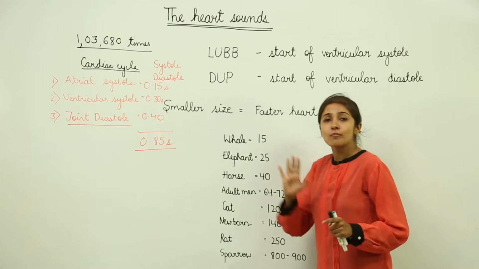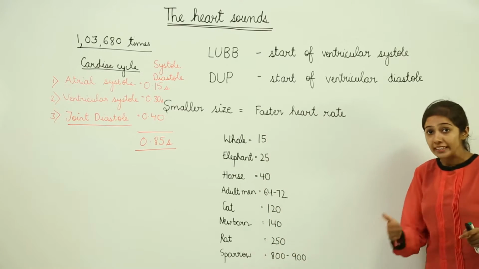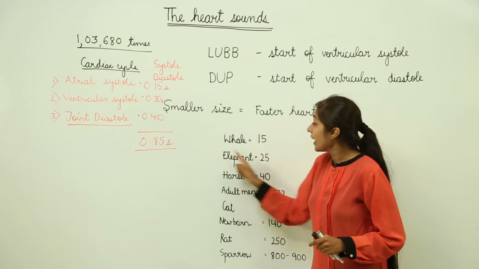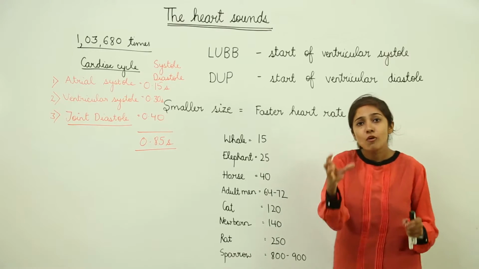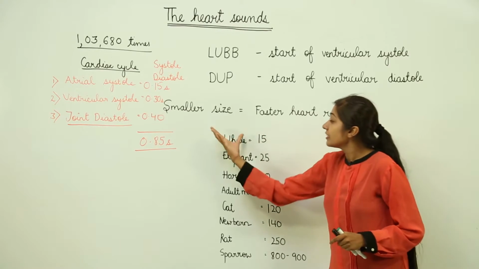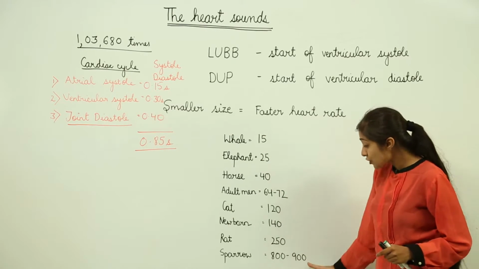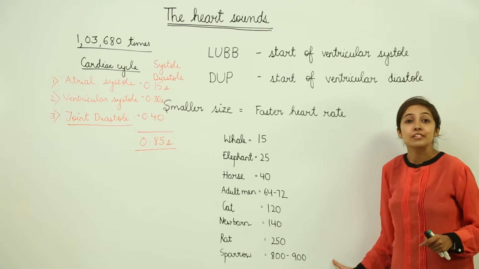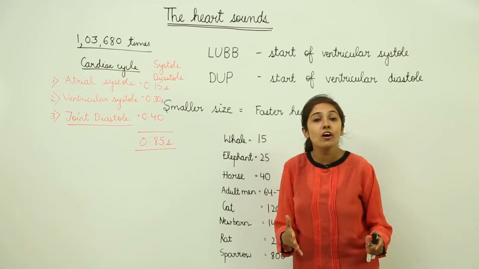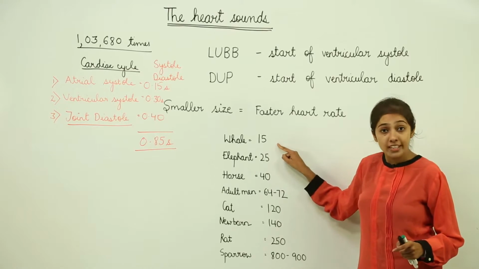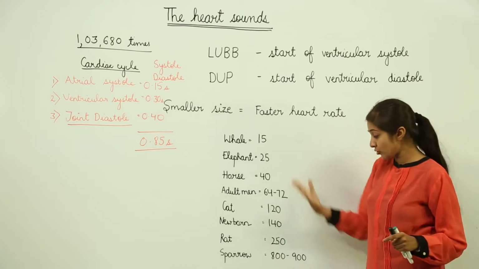So can you now, from this data, correlate the size of the organism with the heartbeat? Well, yes, I guess you can. See, the whale is the largest mammal on earth, right? And the sparrow is a very small bird. So you can see, the larger the organism, the slower the heartbeat. And the smaller the organism, the faster the heartbeat, right? It means the heartbeats are comparatively fewer per minute as compared to the smaller organism.